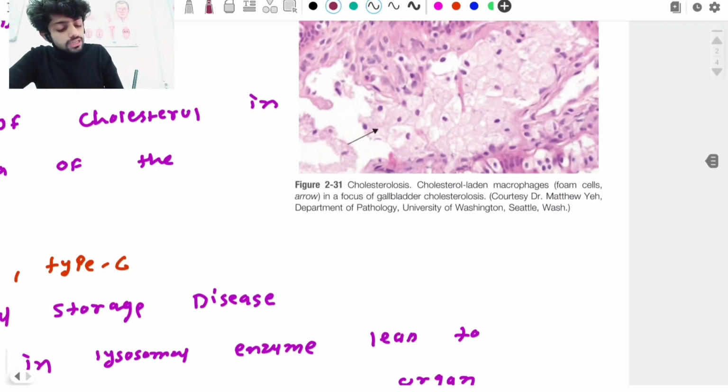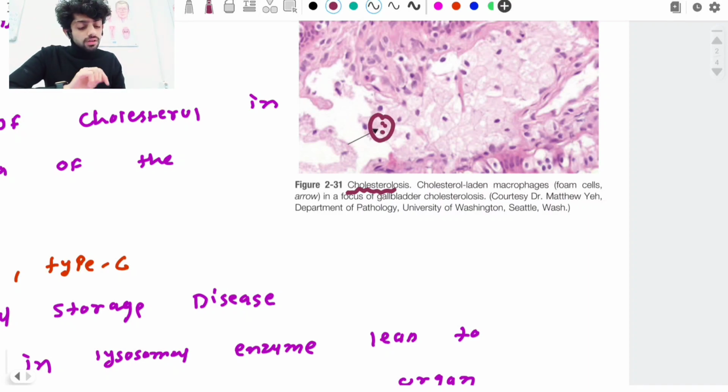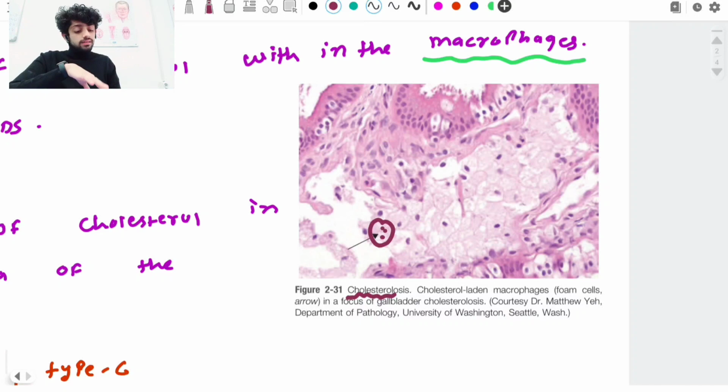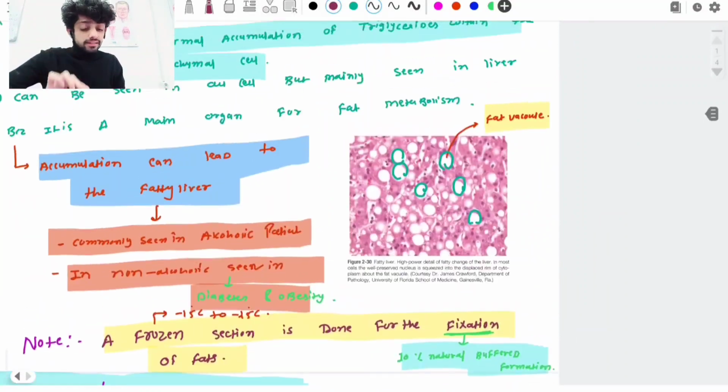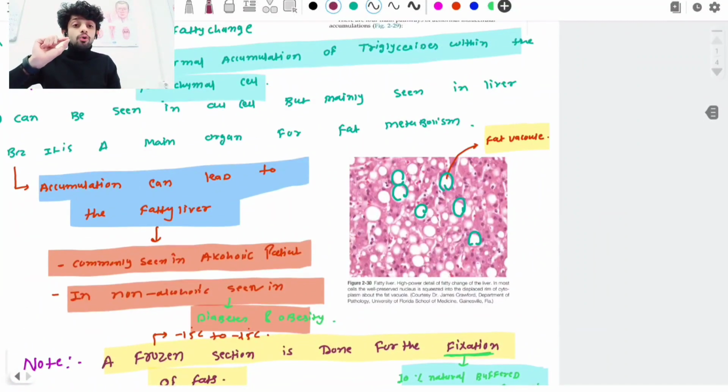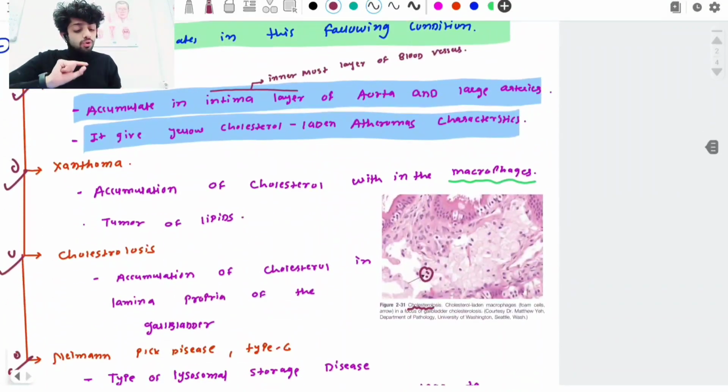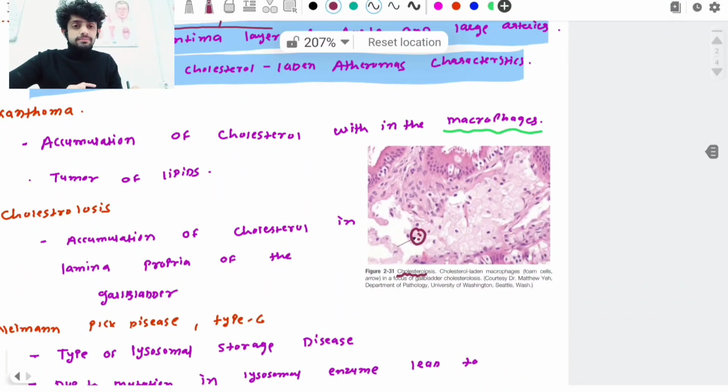In cholesterolosis, if we take a biopsy, we can clearly see the slightly pink appearance in the slides. So guys, you should be able to differentiate between them. If fat is accumulated, it gives a purely whitish appearance, with fat vacuoles, a blank space appearance. But if cholesterol is accumulated, it does not give a blank space, it's a slightly eosinophilic, pinkish appearance.